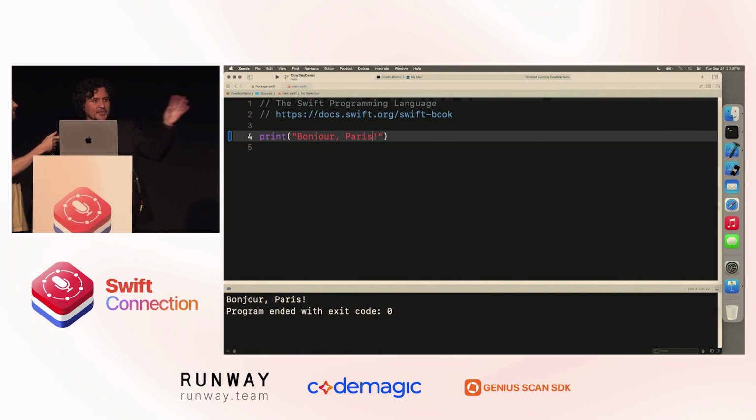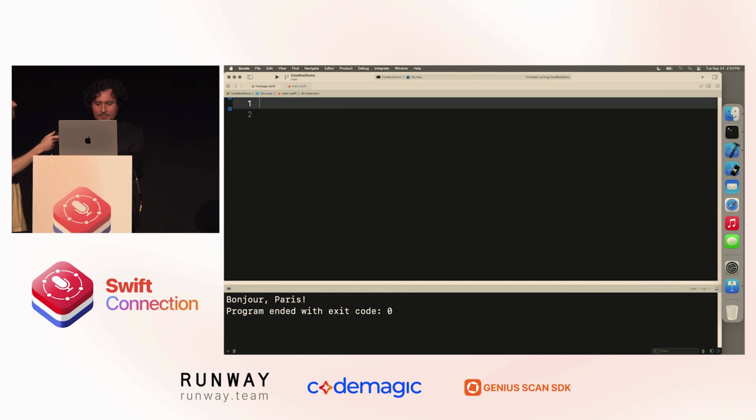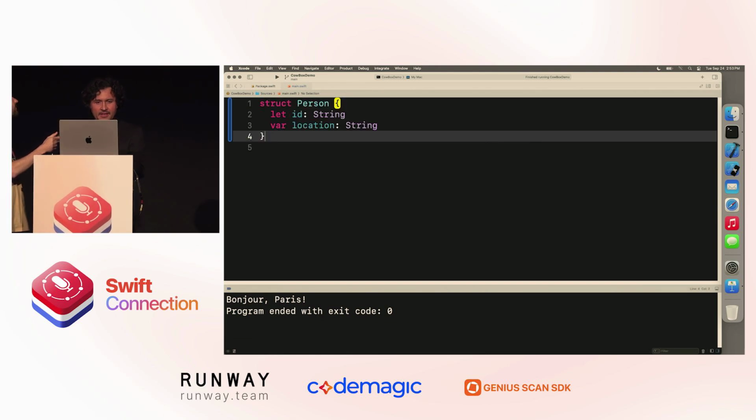Before I show you what swift-cowbox does, let me build an application on a regular Swift struct. This is from our previous example, struct Person, let id String, and var location String.